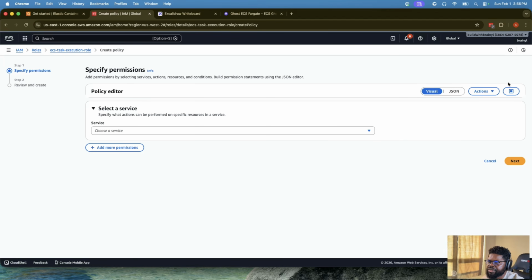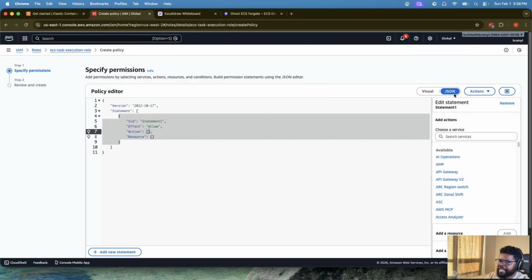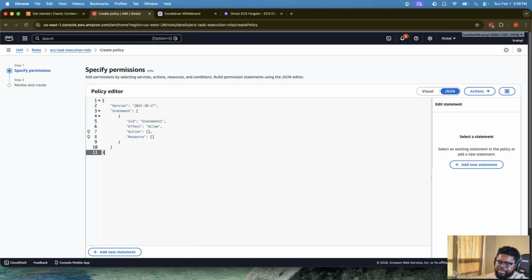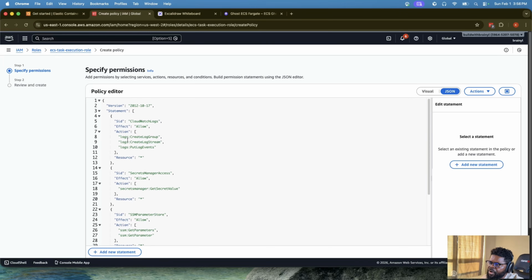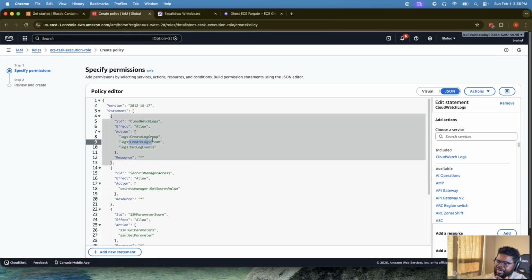also mean. So in this case, we're just going to create an inline policy. I'm going to paste the JSON, but I'm going to explain exactly what it is, okay? So I'm just going to paste the JSON that I have. But it's basic stuff. At some point, I know that my task definitions will need to write stuff to the logs, to CloudWatch logs. So I'm giving it permission, okay? Here, I'm giving it permission.